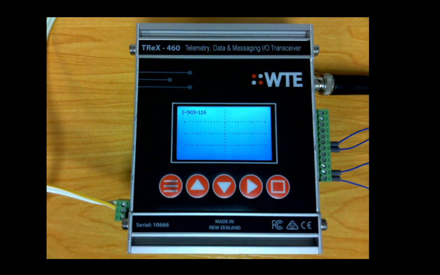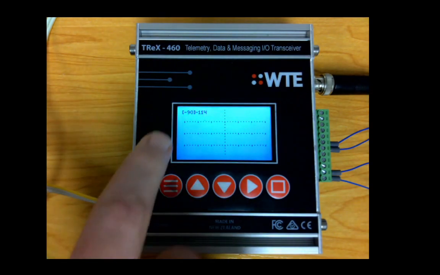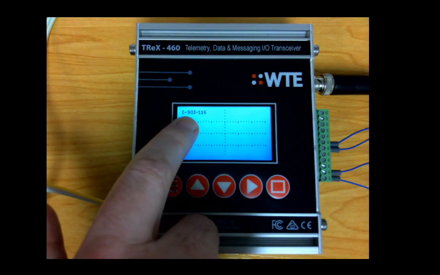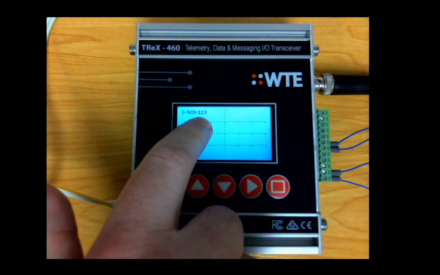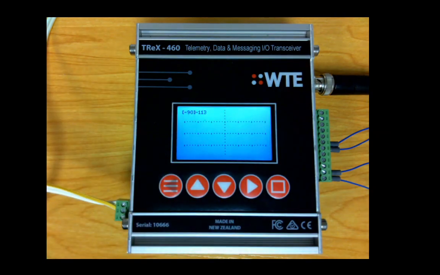If we go to the screen now, we can see in square brackets -90 is the squelch level, and the noise floor is approximately -115 dBm, and because the signal is currently very low, nothing is displayed. I'm going to now enable a test signal from our test set here in our office.